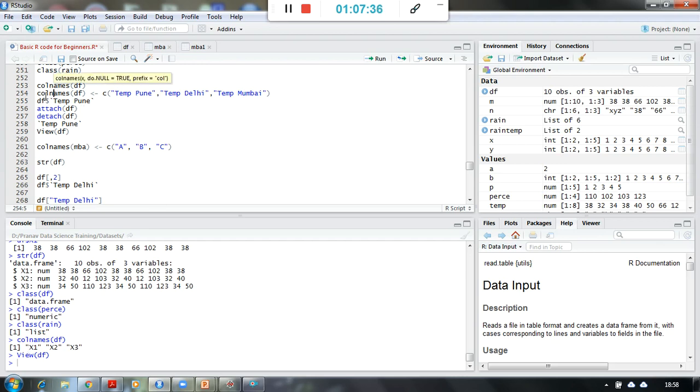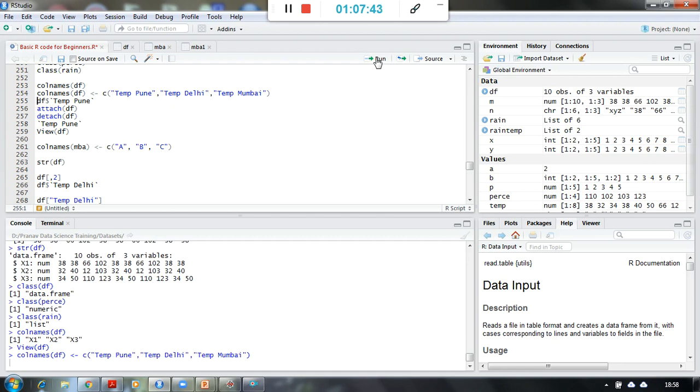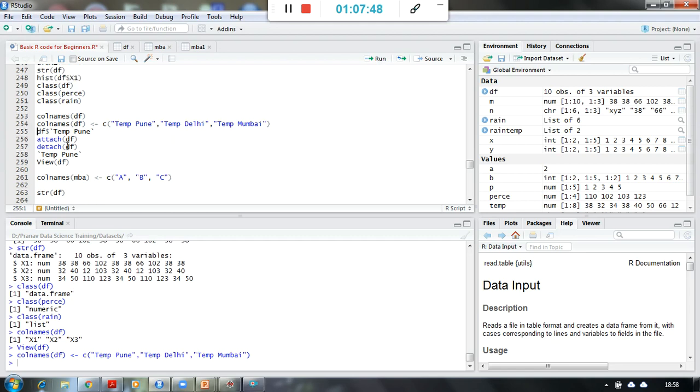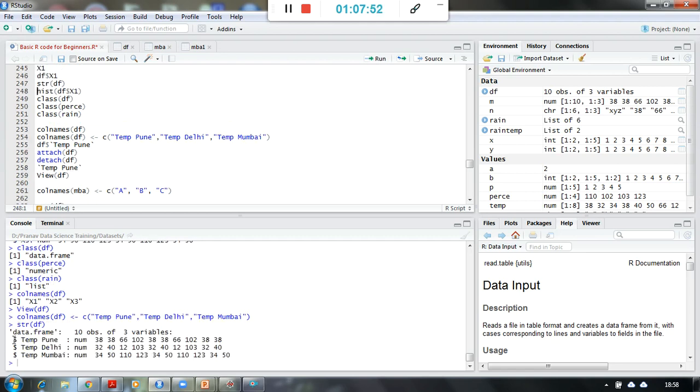So I would say column names in df shall be replaced with these three names. Okay, and now if I want to see the structure of df, you see here the column names are changed. Earlier it was x1, x2, x3, now it is these names.